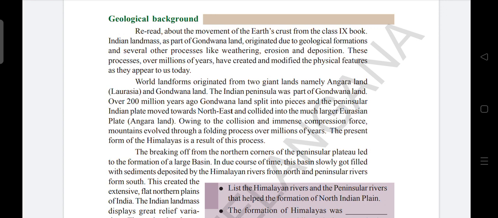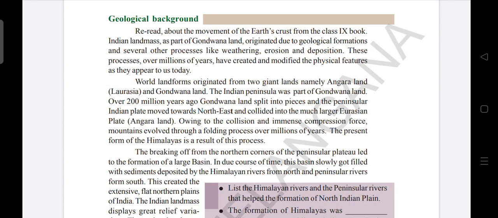I hope you all have remembered the lesson which we have discussed in our ninth standard about movement of earth's crust. In that you also have learned Indian land masses as part of Gondwana land, and it originated due to geological formations and several other processes like weathering, erosion, and deposition. This also I have explained to you in detail in your ninth standard about weathering, erosion, and deposition. I hope you have remembered it.